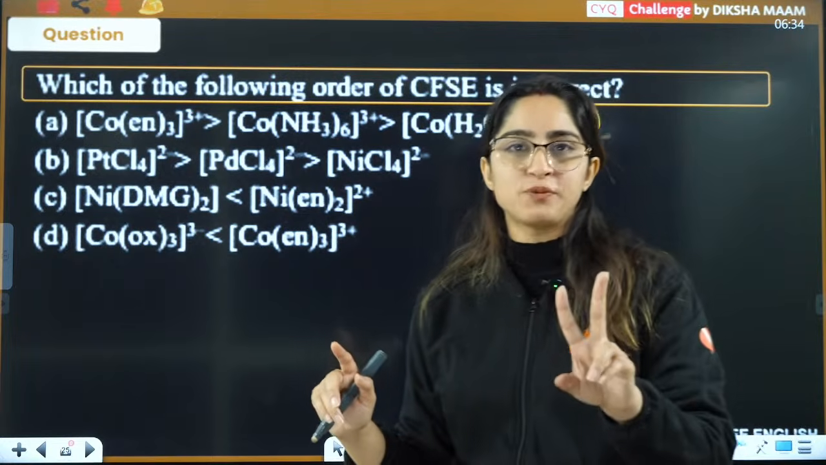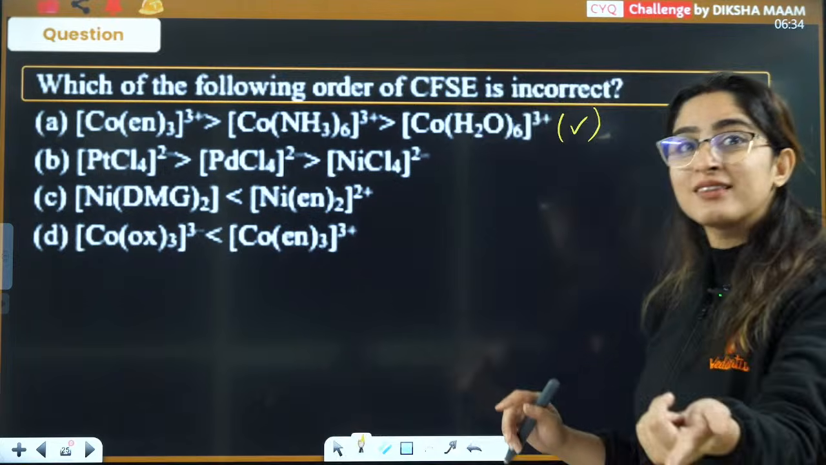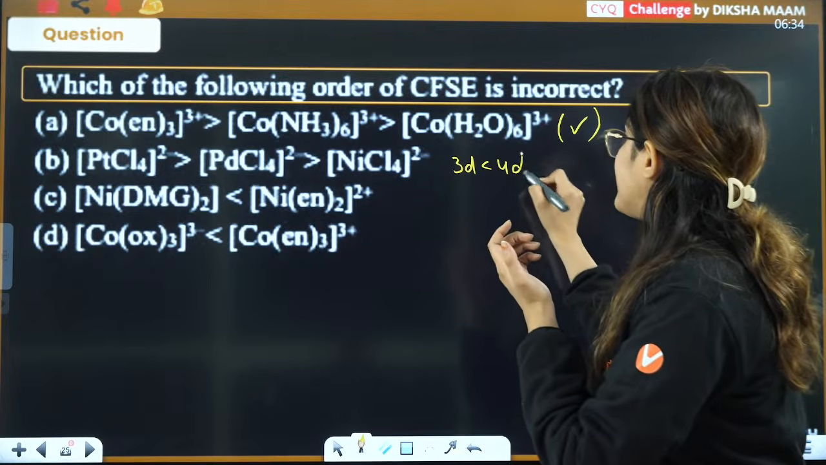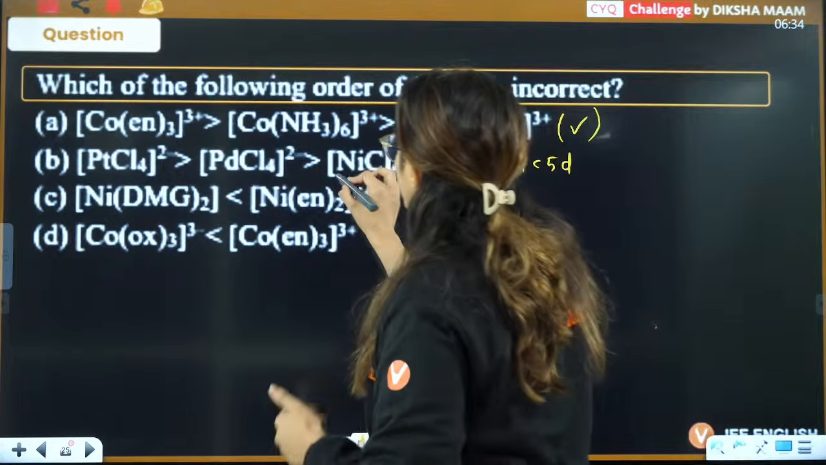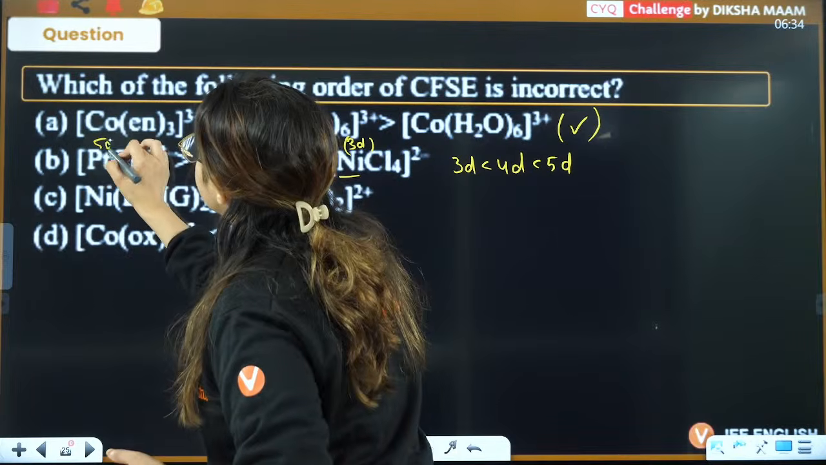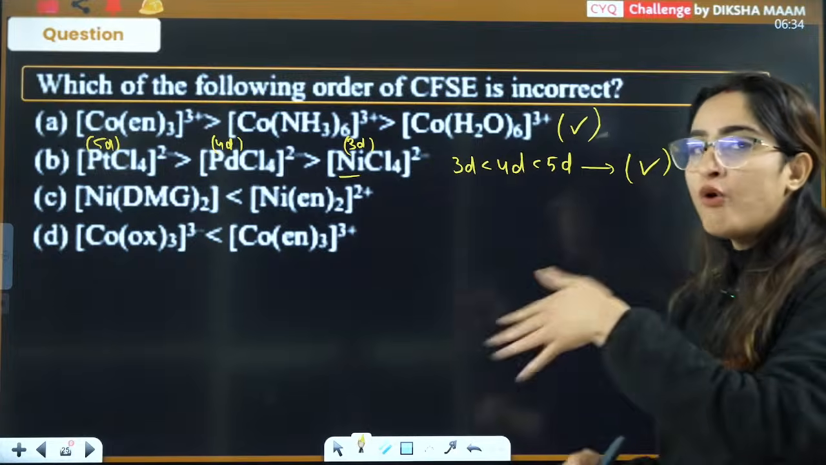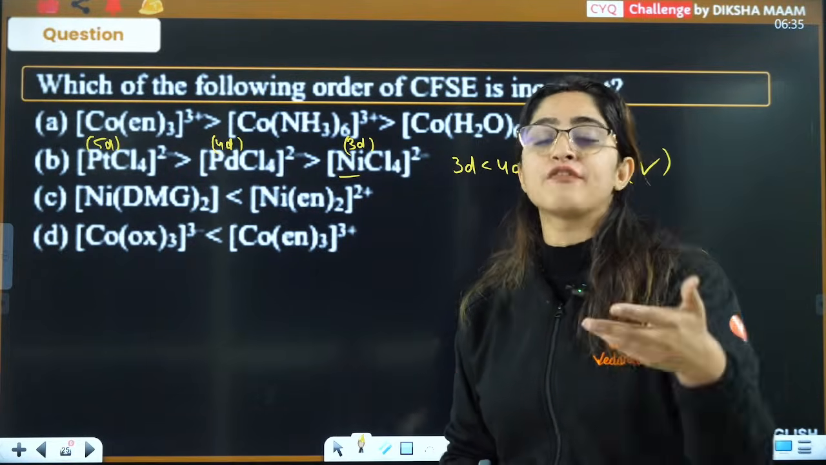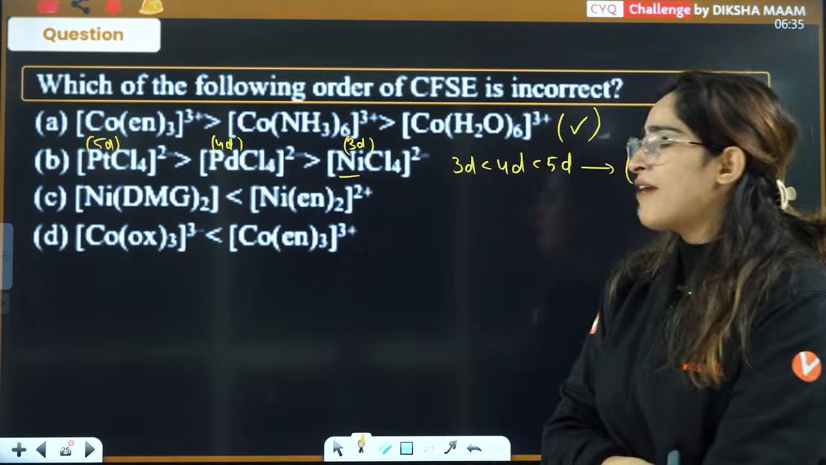Now in the second option, the ligand is the same, but the central metal atom is different. For this, you must remember that 3d has less than 4d, then 5d has maximum CFSE. This belongs to the 3d series, this belongs to the 4d series, and this belongs to the 5d series. So definitely this is correct, because down the group from 3d, 4d to 5d, the CFSE increases, right? Next is DMG you have and en you have.